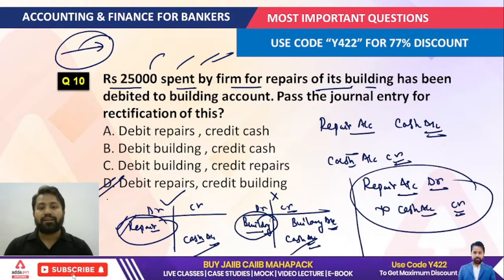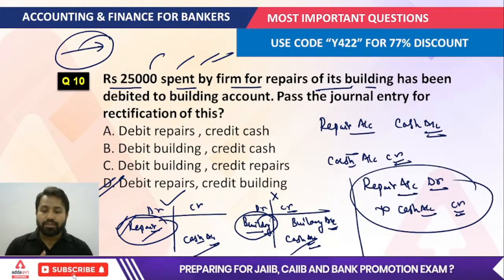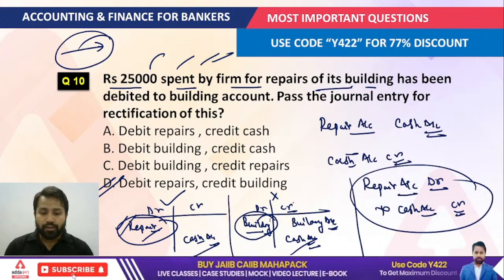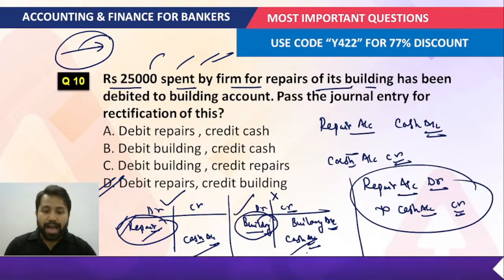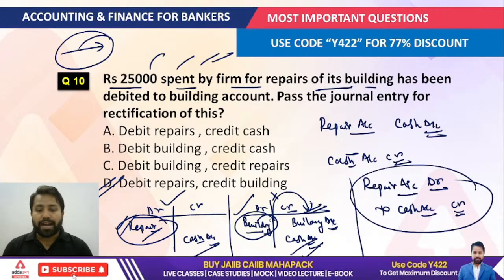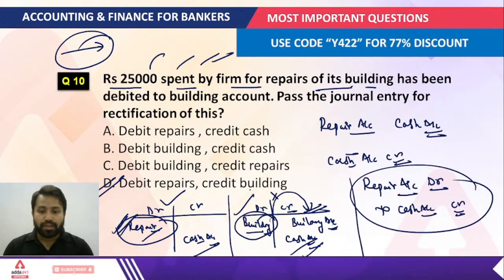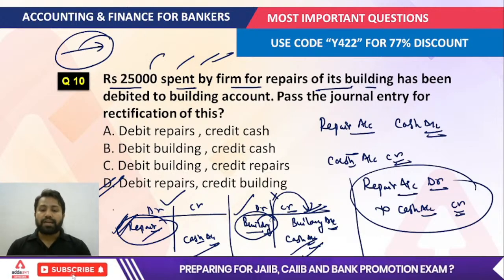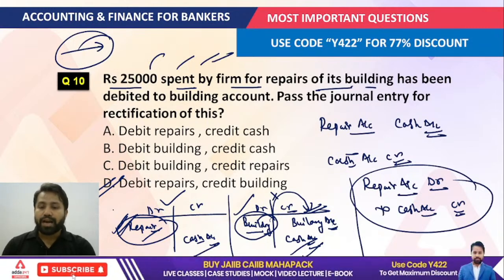The mistake you made was debiting the building account and crediting the cash account. So first you credit the building account, and then you want repairs on the debit side. The correct answer is debit repairs and credit building. This is how we have to solve such questions.